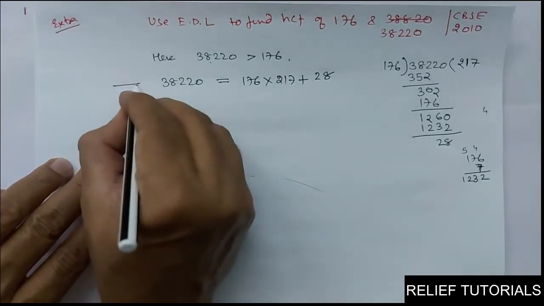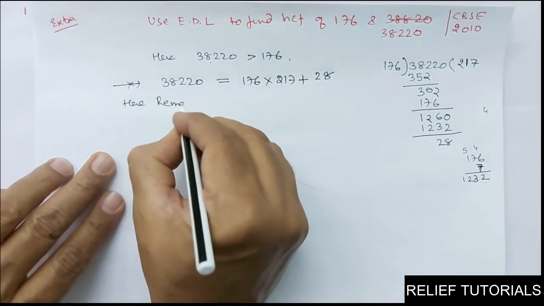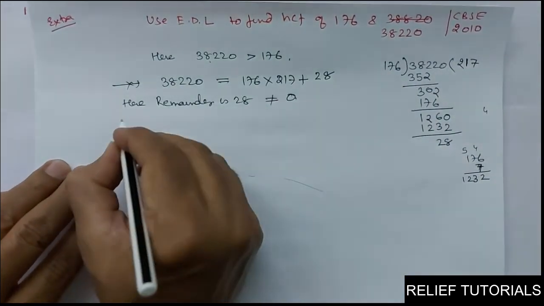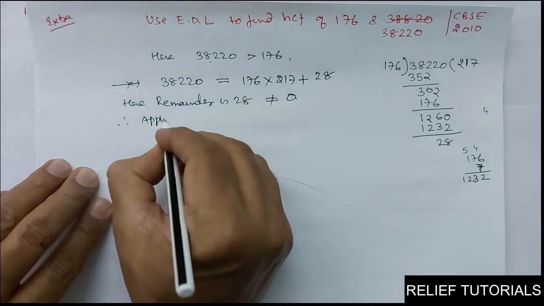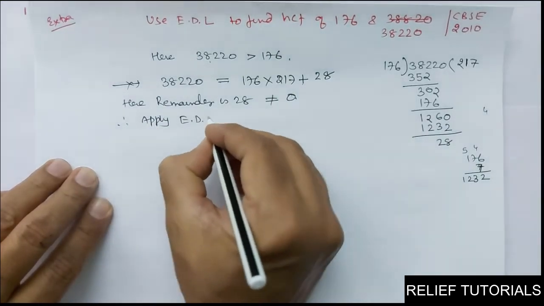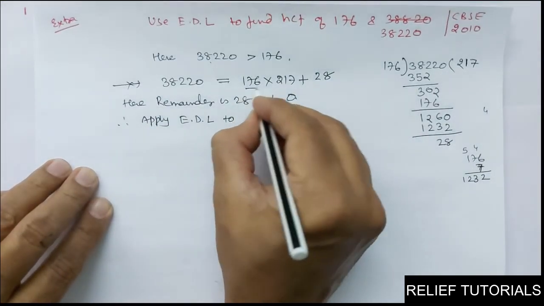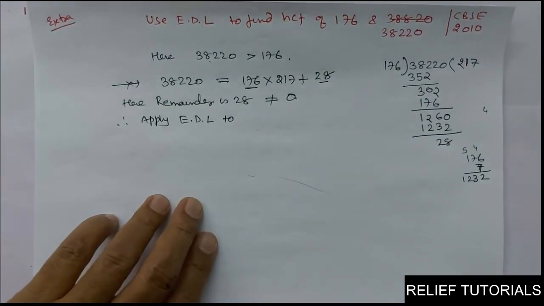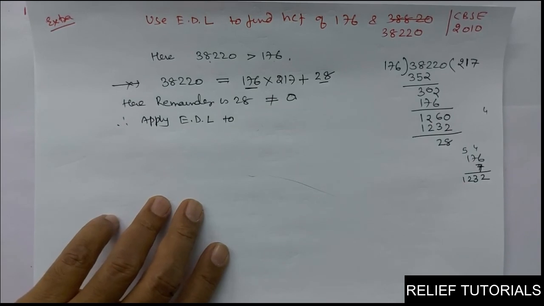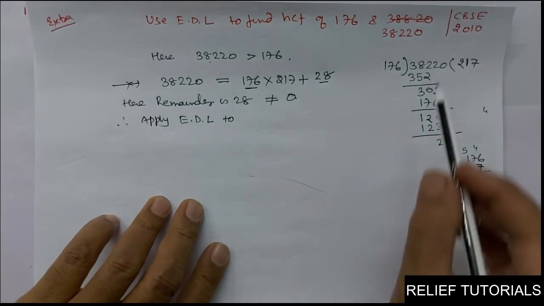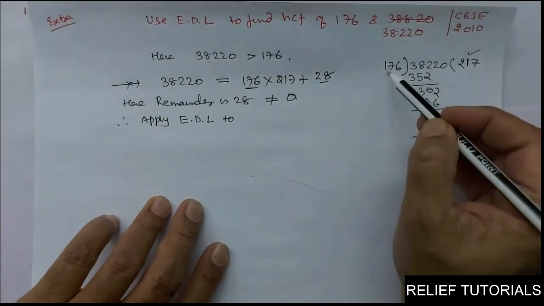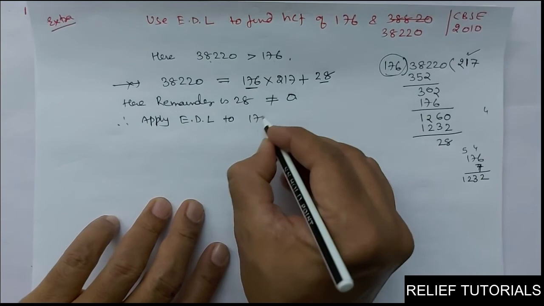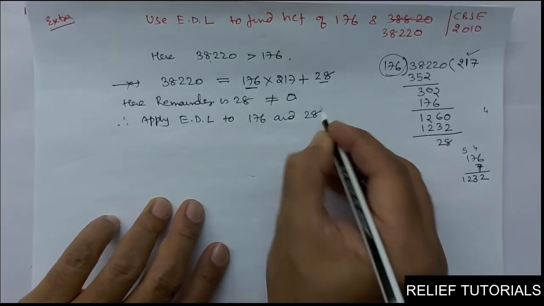So here remainder is 28, which is not equal to 0. Therefore you have to apply Euclid division lemma to the divisor and remainder. This is the quotient; we will never consider the quotient. Please always remember that in Euclid division algorithm. You may get confused whether to take this or this. Always the divisor. So divisor is 176 and remainder is 28.